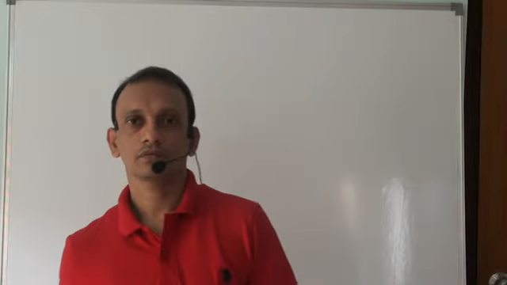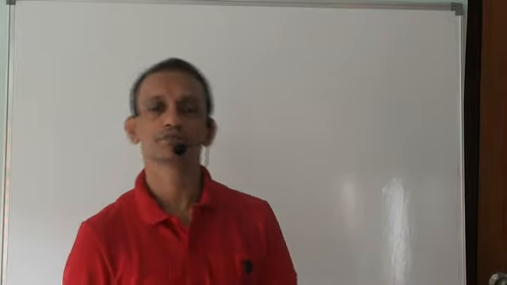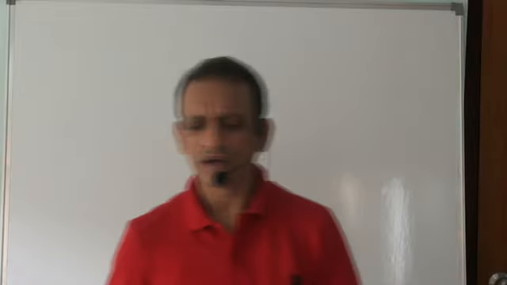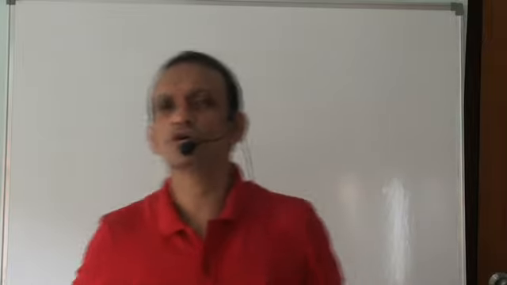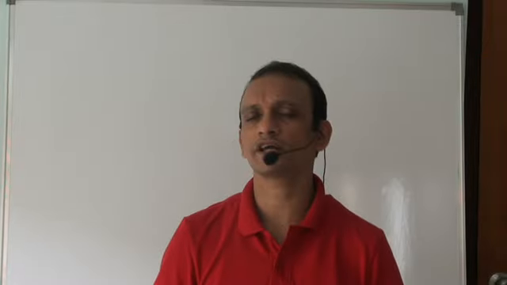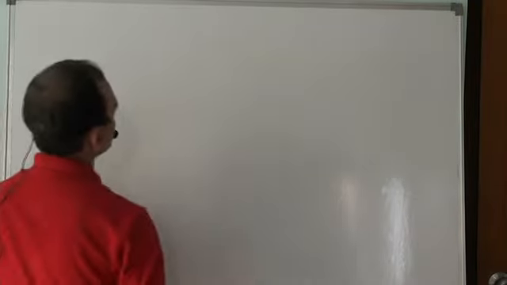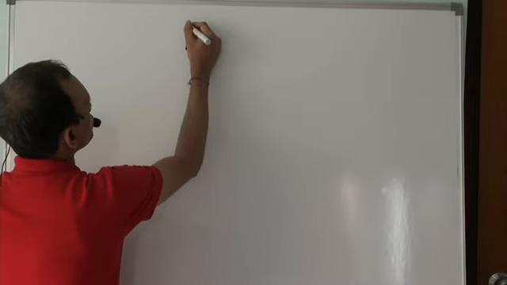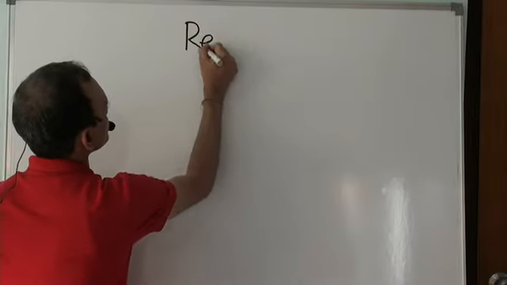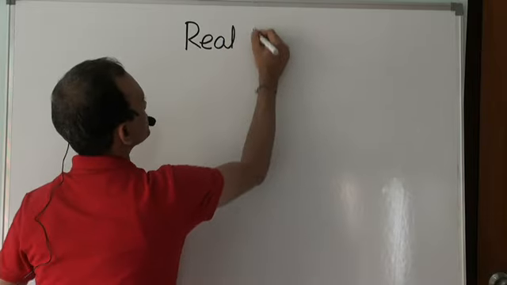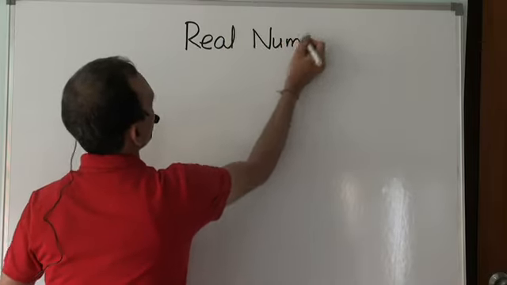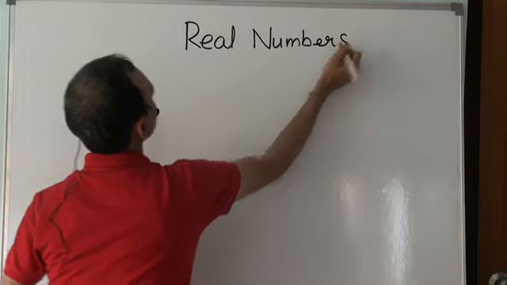Now, based on a few things that we learned in the previous two sessions, let's quickly recap our understanding of rational and irrational numbers, things that have been taken care of in the past, but a quick breezy recapitulation of rational and irrational numbers. Now, realistically, the entire set of real numbers could be classified as follows.